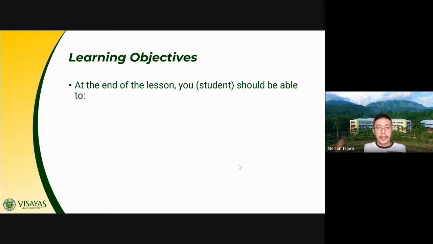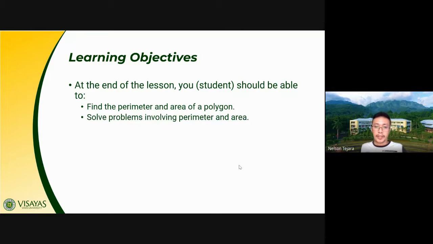Okay, so these are the learning objectives that we have in this lesson. You should be able to find the perimeter and area of a polygon and solve problems involving perimeter and area. These problems are already indicated in your learning task and learning check, which I want you to answer.